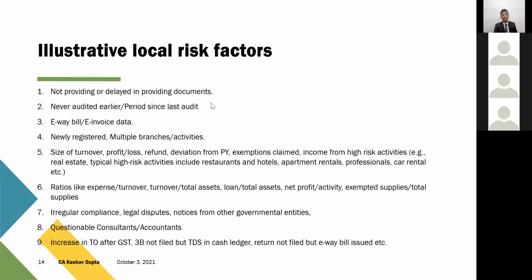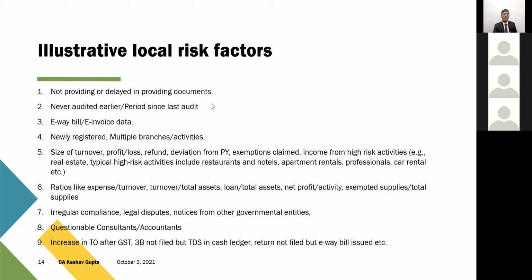local risk parameters. So yes, DG audit must have floated a list, but now if the local GST audit commissionerate thinks that, yeah, the accountant of, suppose, XYZ company, who is auditing those books, is actually questionable because they have been identified in some other cases also, they have been booked in some other cases also, they may select that particular assessee for the purpose of audit. So our work, how we are reputed in the market, how we are placed in the market, may be another factor for the selection of our assessee for GST audit. And this is mentioned in the GST audit manual itself.